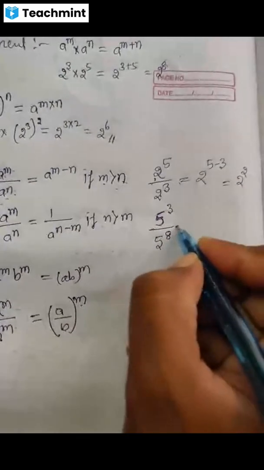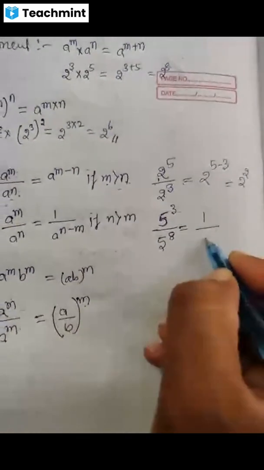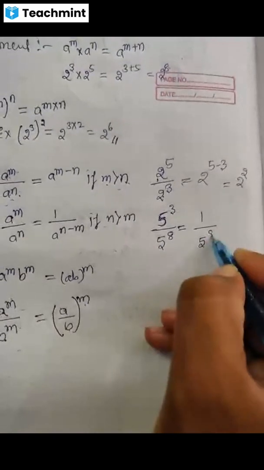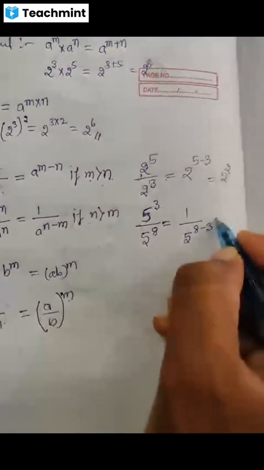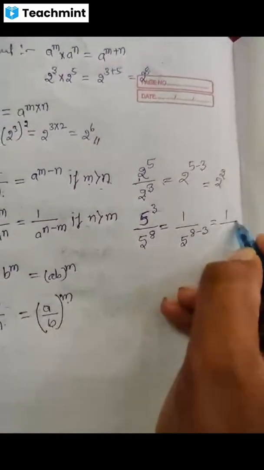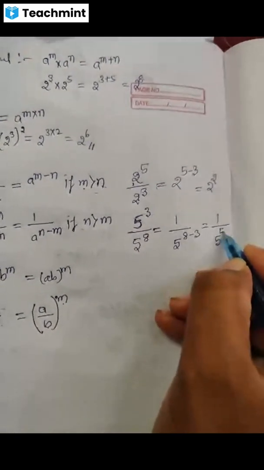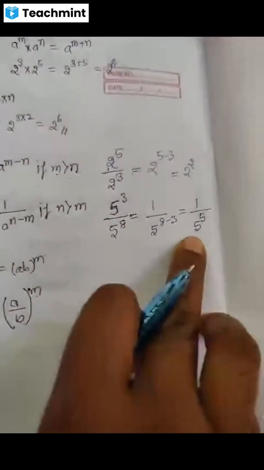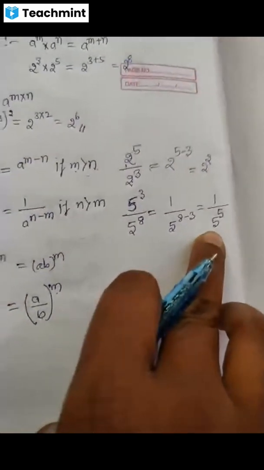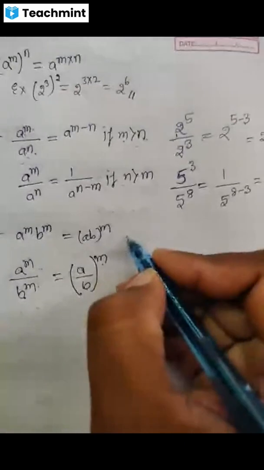So I will write this as 1 divided by 5 raised to 8 minus 3. That is equal to 1 divided by 5 raised to 5. 5 raised to 5 in the denominator. So this example is over.